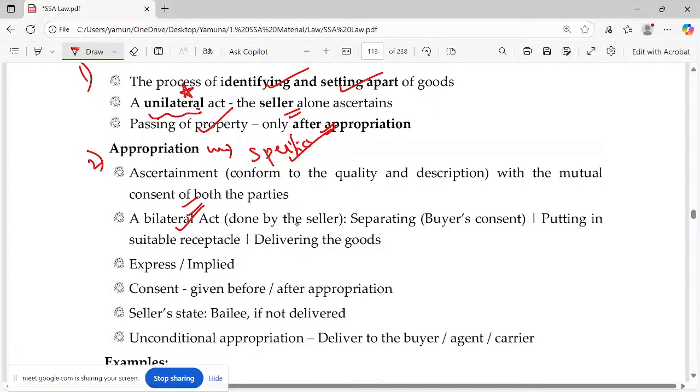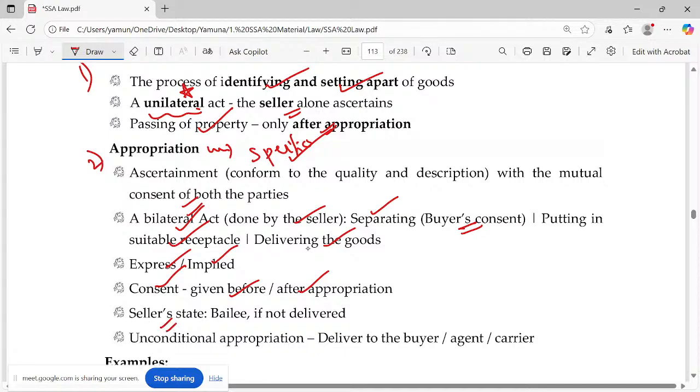Okay, so it has to be done by the seller. Actually, what will be done is it will be separated from the lot with the buyer's consent. That's why we say this is a bilateral act. Putting in a suitable receptacle or delivering the goods and all. It can be express or implied, and the consent can be given before or after appropriation.